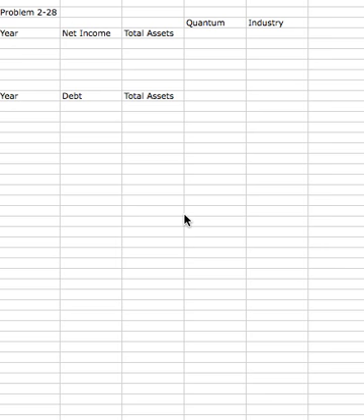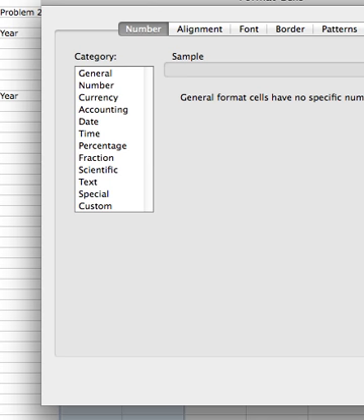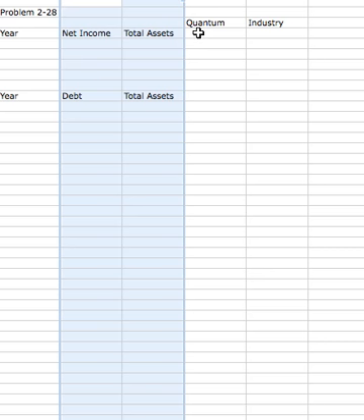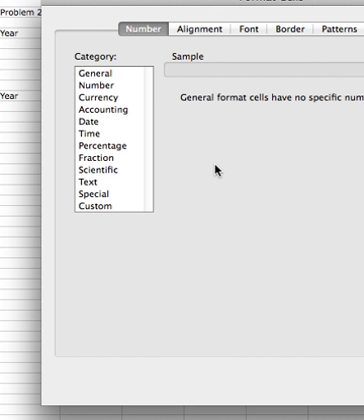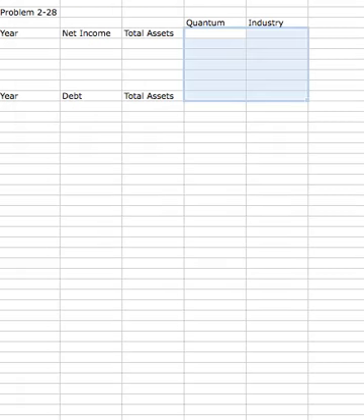So I've started a little worksheet here. I'm going to go ahead and set this up a little bit so that we can read it more easily. Set those to currency, no decimal places, and I'm going to set these to percentages with 2 decimal places.